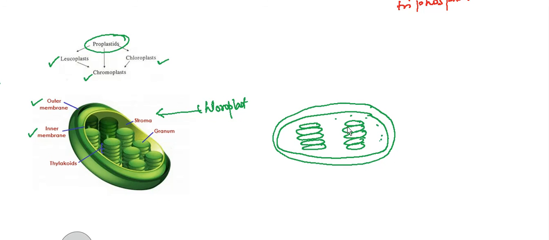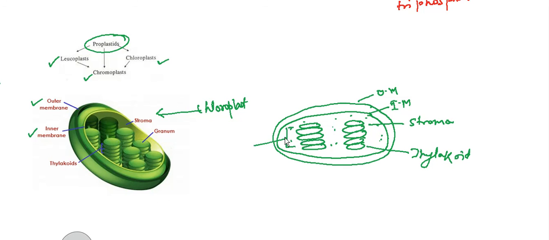Then there is a fluid which is present here. That fluid is called stroma. This is your outer membrane, this is your inner membrane, and this single plate is called thylakoid, and the entire collection of the thylakoids is called granum. Clear? Now the structure is clear.